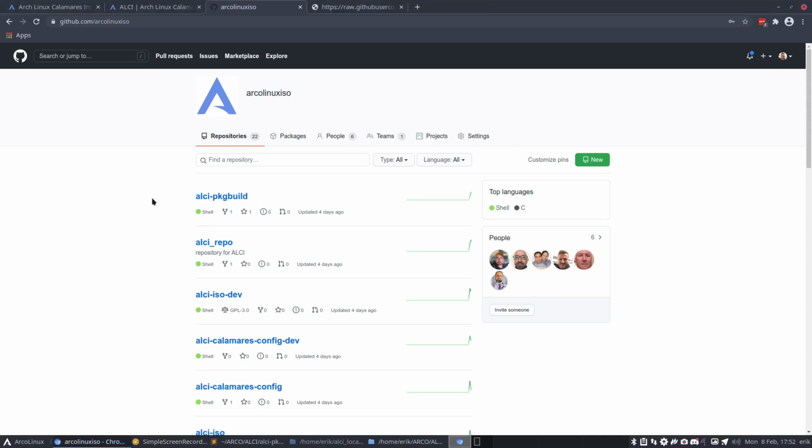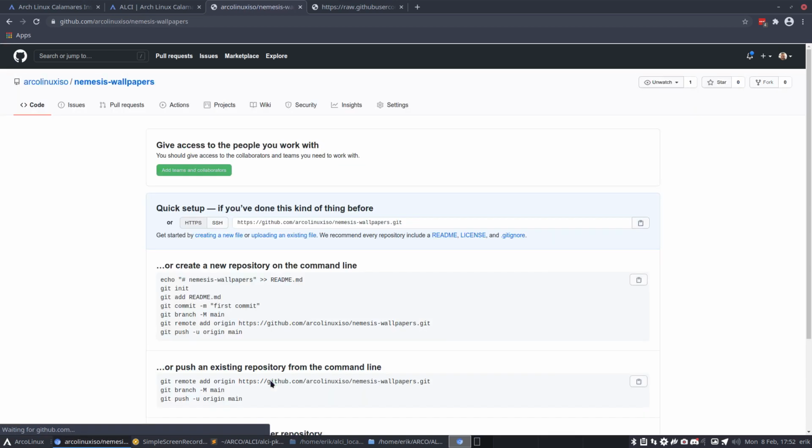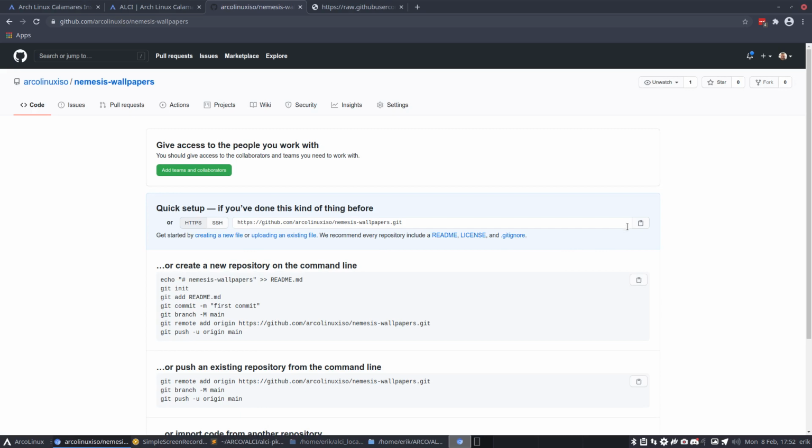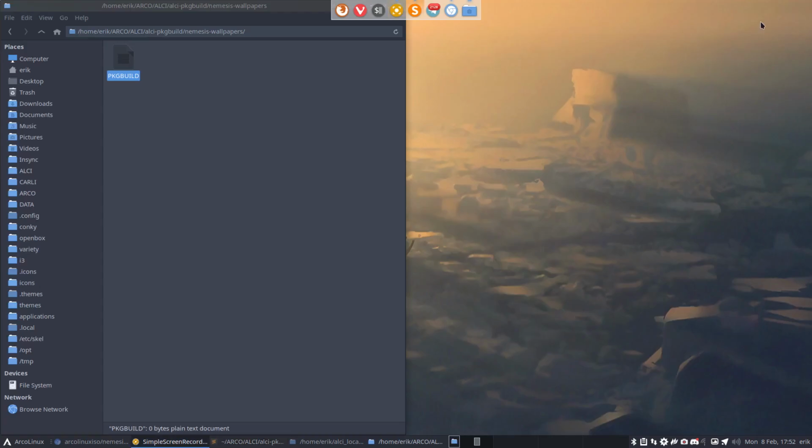All right, I just logged in and I make myself a new GitHub repository. It doesn't cost anything. Always set it to public first so you don't forget. Nemesis wallpapers, same name, so you still know what you're doing five years later. Nemesis wallpapers is available. Sure. Create repository. And then you copy paste the link. Done.